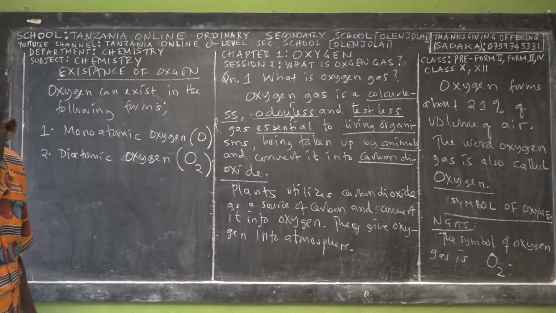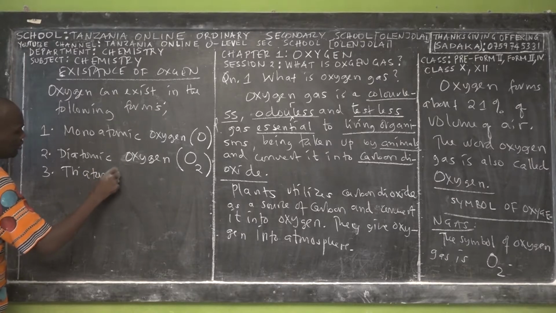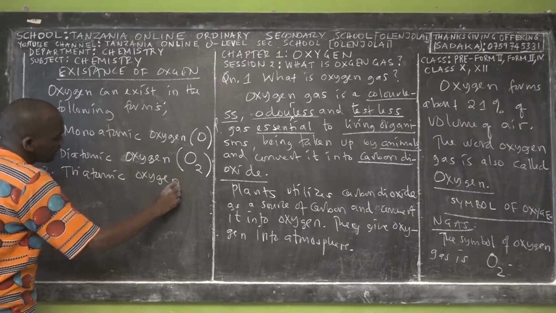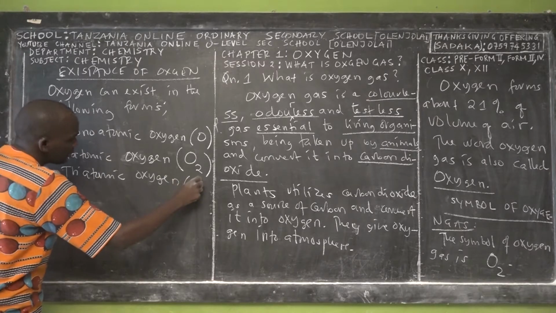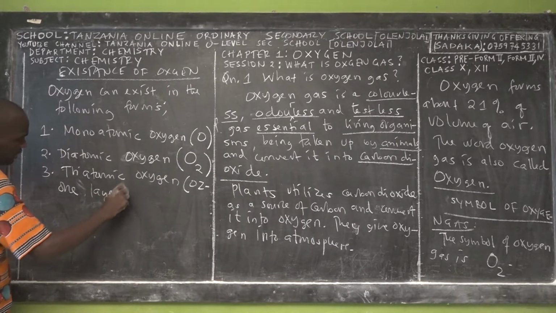And also oxygen can exist as triatomic. So triatomic state, or triatomic oxygen. In other words, we call this ozone oxygen or the ozone layer, which exists in the atmosphere.